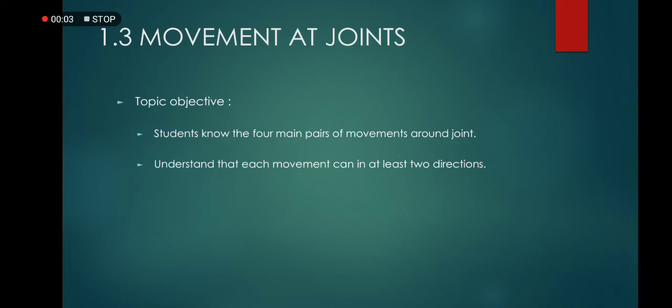We will continue with another syllabus that we teach the students in physical education using the IGCSE syllabus. Okay, the topic is the movement at the joint. The objective for this topic is that students know the four main pairs of movement around the joint, and also understand that each movement can be in at least two directions.